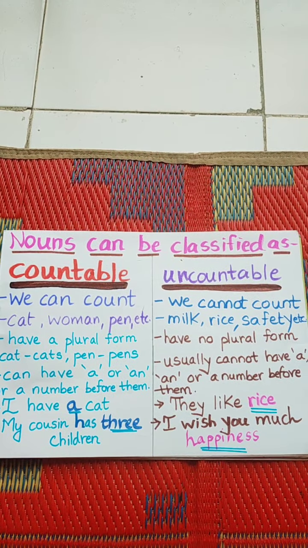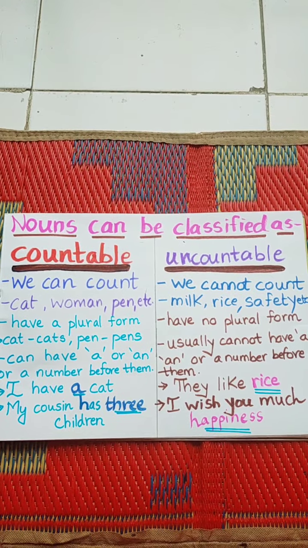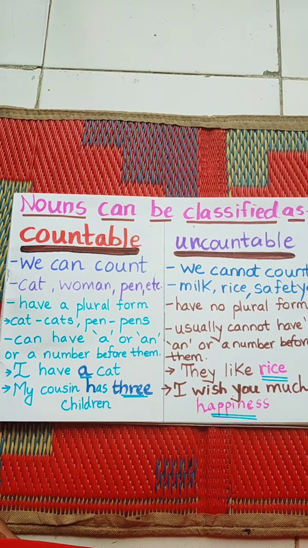So what you have to do, you have to write 10 examples of countable and uncountable nouns in your English notebook. Okay students, thank you.